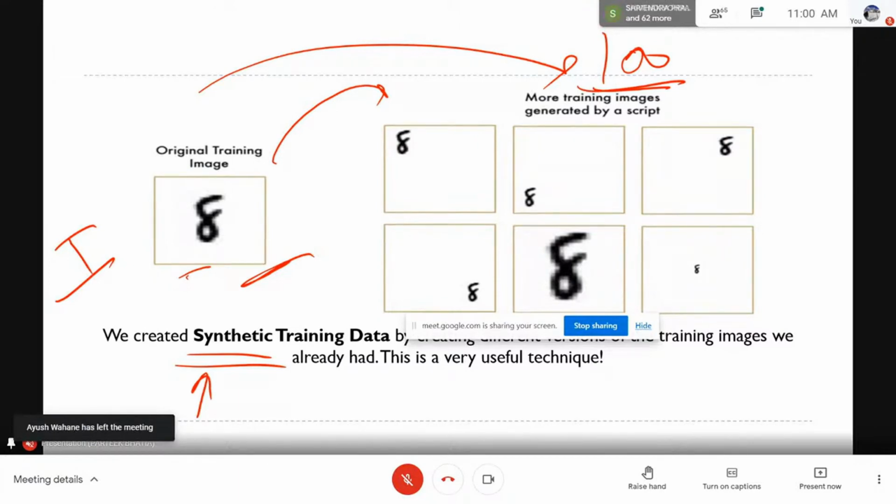The child need not see all possible sizes of 8 at all possible corners of the image to understand that this is 8. Similarly, to understand that this is a car, we don't require to see all the cars available in the world. Just by training on a few cars, our brain is able to recognize a car.